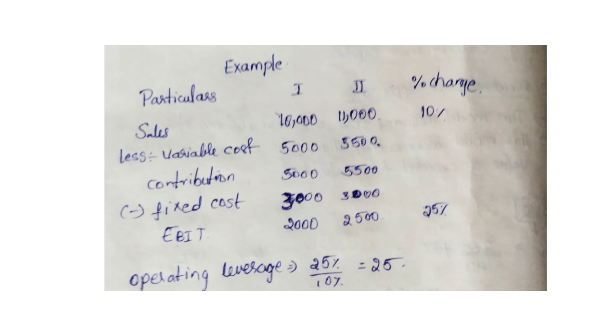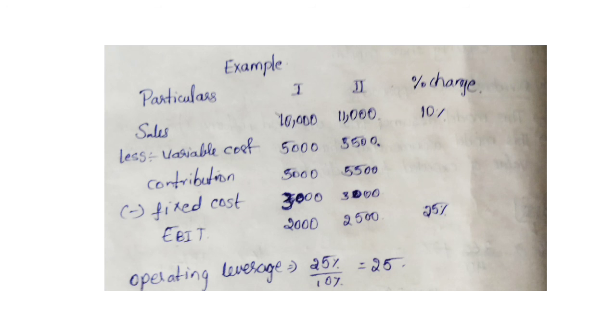Let us see an example on operating leverage. When sales are 10,000, variable cost is 5,000, fixed cost is 3,000 and earning before interest and tax is 2,000. We know the formula of operating leverage: percentage change in EBIT divided by percentage change in sales. So here operating leverage equals 25% divided by 10%.